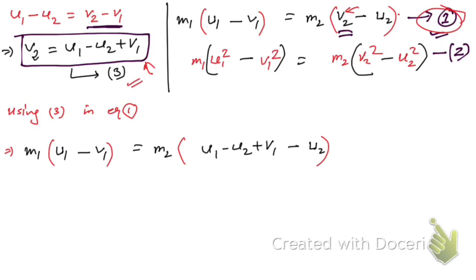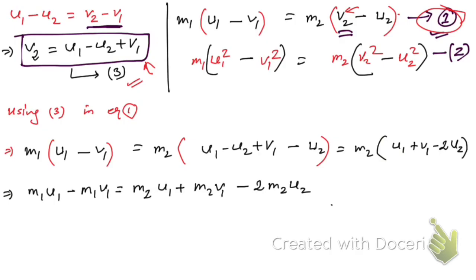Now here you see, minus u2. Now you see on the right hand side, what you can write, this is minus u2, that's going to be minus 2u2. So now let me multiply this one with all these two terms. Here minus u2, that's going to be 2 minus u2, and then you multiply m2, so we got this, and after opening these brackets we have got this result. Okay, hope you have understood this.